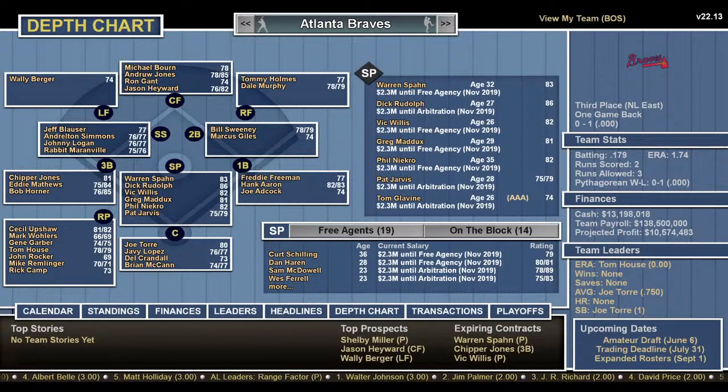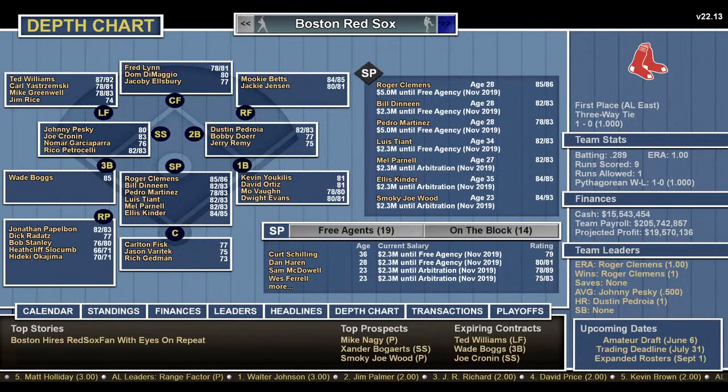All right, so again, this is the all-time teams, and this is the Atlanta Braves. And so I thought we just would look at the depth charts here. But we'll start off with the team I'm playing. I'm 1-0. I played the Red Sox. Who did we beat? I think we beat Seattle 9-1. Clemens went the distance and got the win.